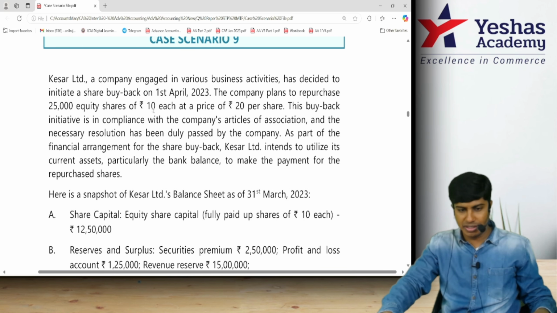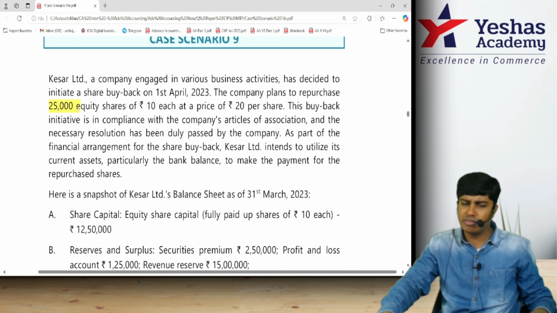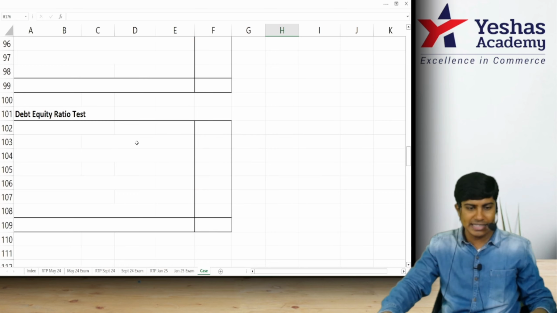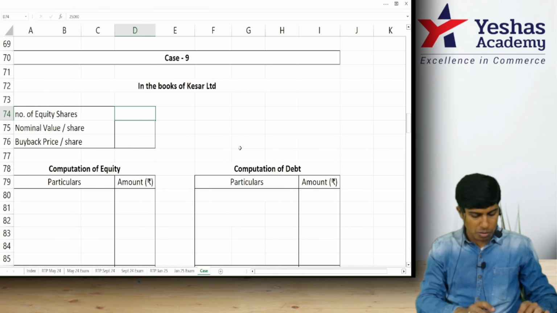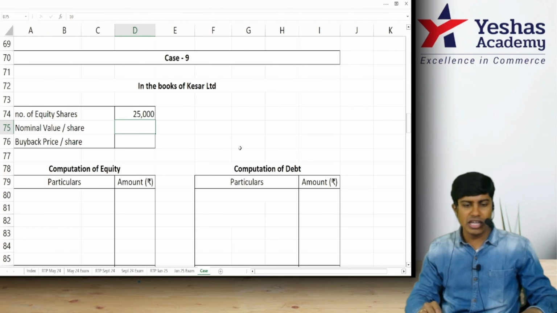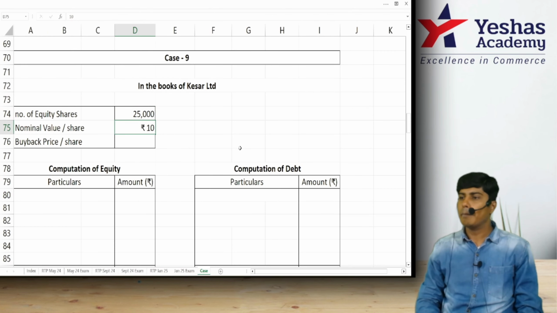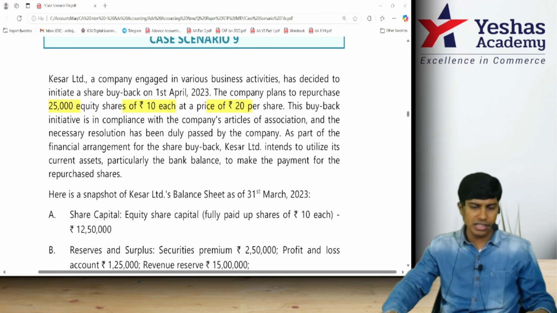April 2023. The company plans to repurchase 25,000 equity shares of rupees 10 each at a price of 20. Before I forget, I'll make a note of this. You guys pay attention. So in case scenario number 9, the number of equity shares that is supposed to be bought back is 25,000. Nominal value of the equity shares is 10. Buyback price of the share is 20. Basic information taken care of.